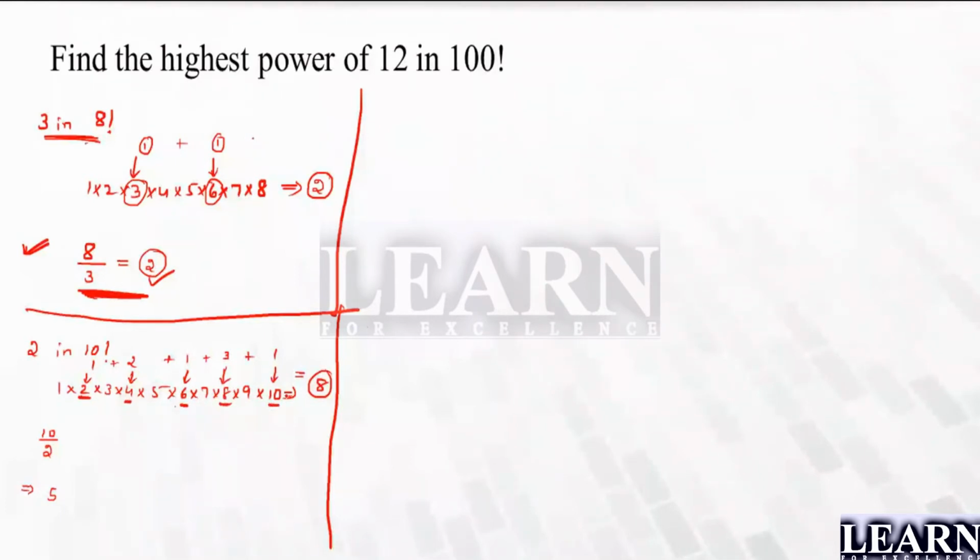This is done, right? Now if you take the multiples of 2, can I say that you have assumed 1, 1, 1, 1 for all the multiples of 2? Is there any number which has more than one 2 in it? Which is the number? Can I say 4 and 8 have more 2s in them? Of course 8 has 3, but 2 will also be there in 8, right? So what you do is you add 10 divided by 2 square. Check where you have square numbers. This is that one, and this is also one.